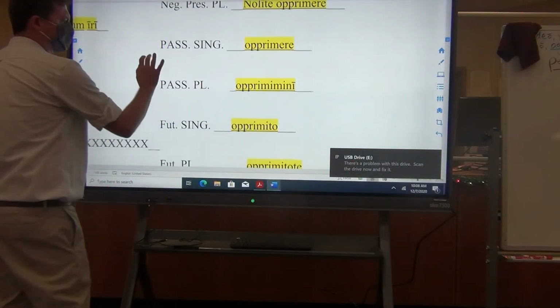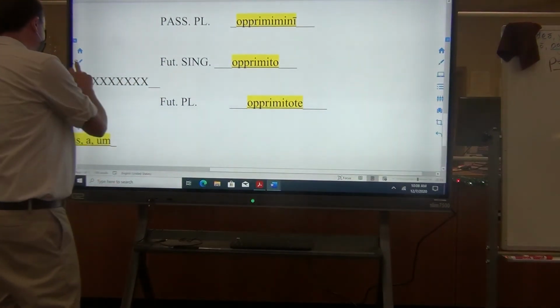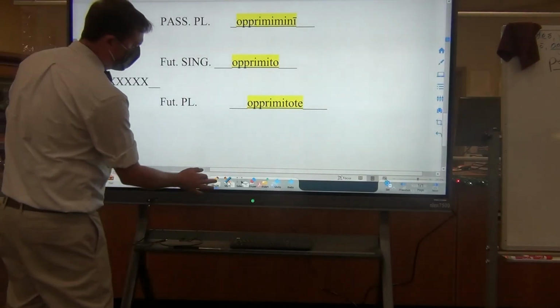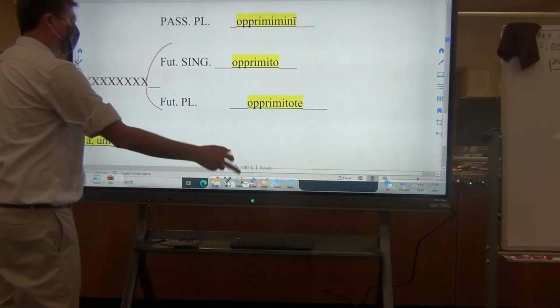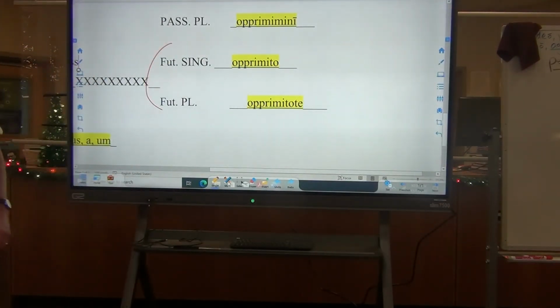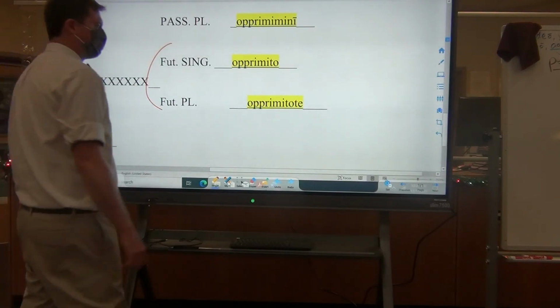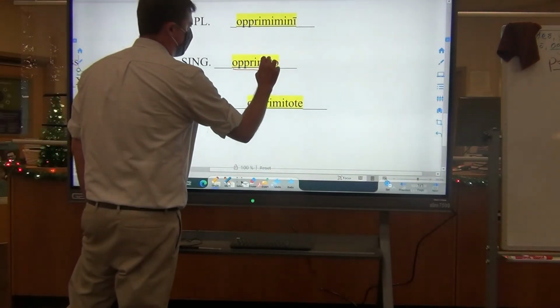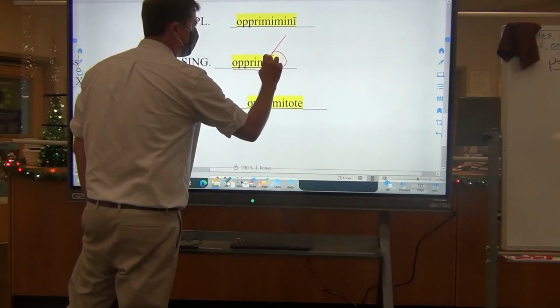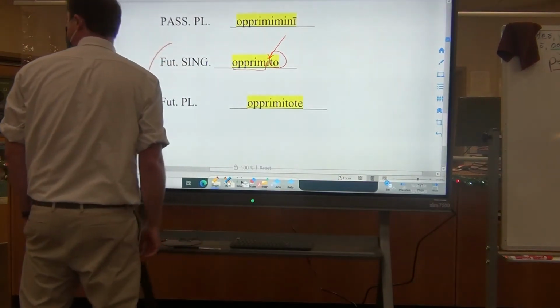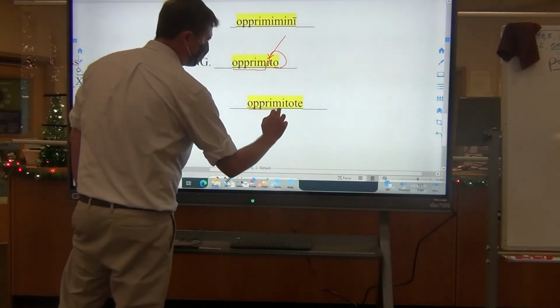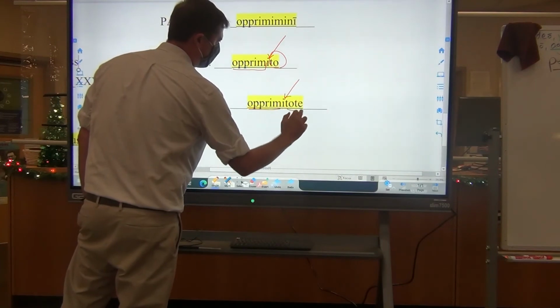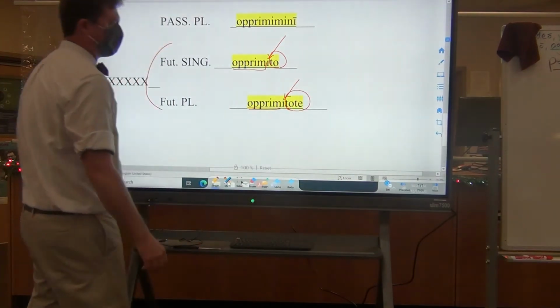The last two are something again that I've mentioned only in passing, so it'll be somewhat new, are the futures. You can have a future imperative, and this is going to be on your quizzes moving forward. Hint, hint, wink, wink, nudge, nudge. You might want to know them. They're easily recognizable. Present stem, present vowel, and then -to for the singular, and present stem, present vowel, -tote for the plural.